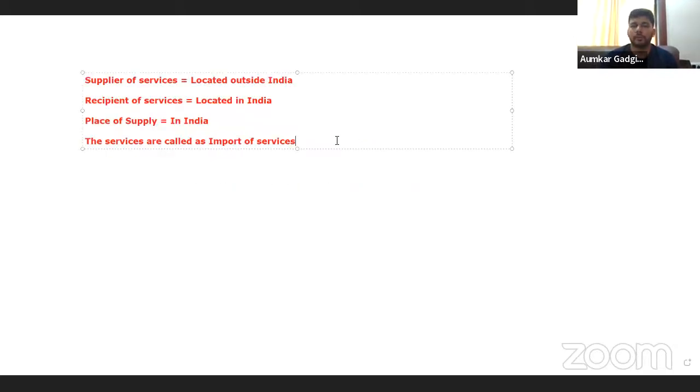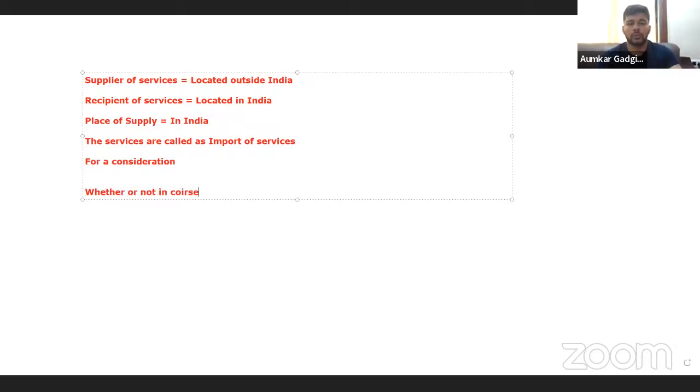Services will be called as import of services if this transaction is happening for a consideration, whether or not in the course of business. Now friends, let's take examples, okay?